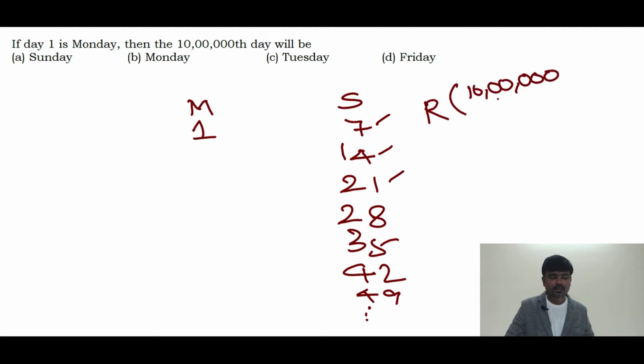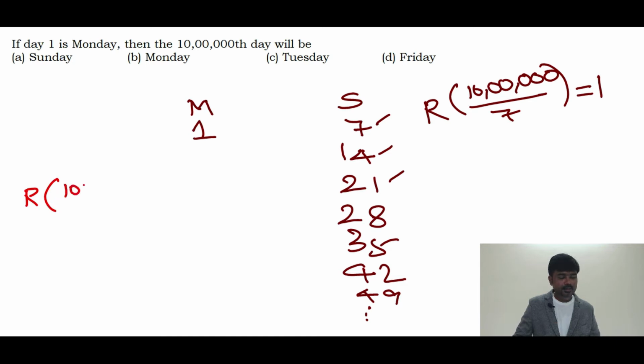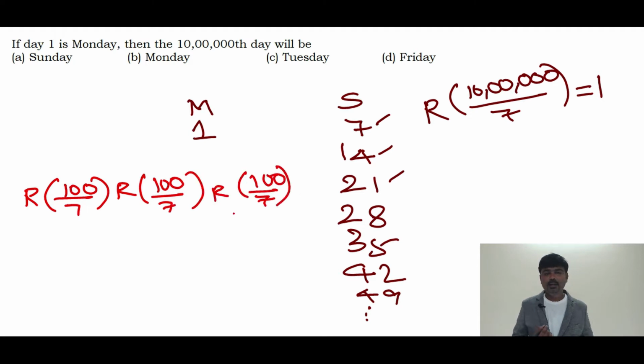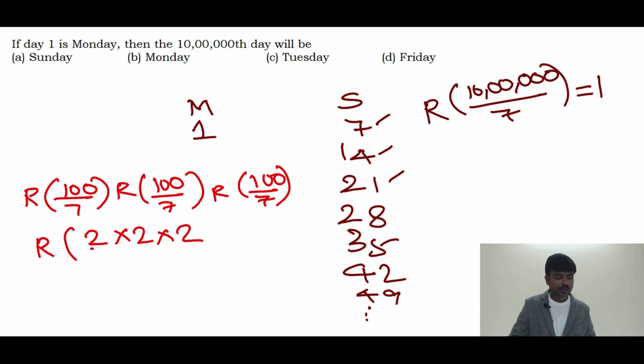10 lakhs divided by 7, the remainder is 1. How can you find out the remainder easily for this? 10 lakh can be split as 100 into 100 into 100. Am I right? Using the remainder theorem, we can split 10 lakhs as 100 into 100 into 100. 100 divided by 7, what's the remainder? The remainder is 2. Again, 100 divided by 7, the remainder is 2.